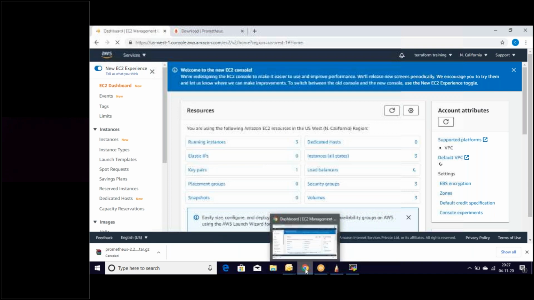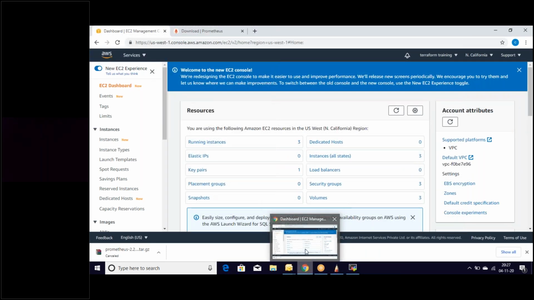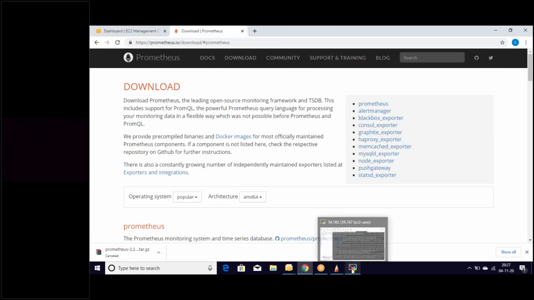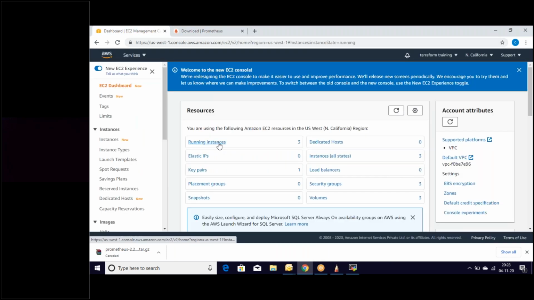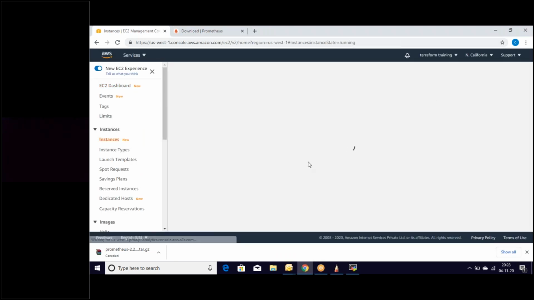Before that, I would like to explore an important feature of Prometheus. Let's use the IP of that server, the public IP of the Prometheus server.